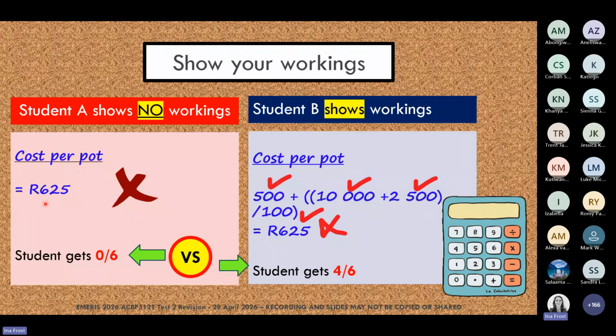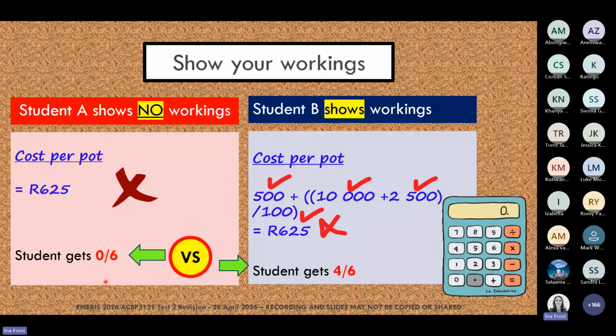And you can see both students gave us the same final answer. And so both students made the same error in that year with the 500, they forgot to take into account the trade discount.